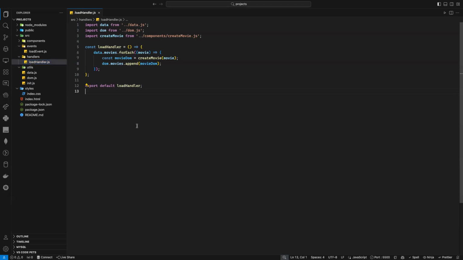Samir, I have one question. Line number 8, can we shift the append in the component? Yeah, you can do that, but that's a bad idea. That's a good question, actually.